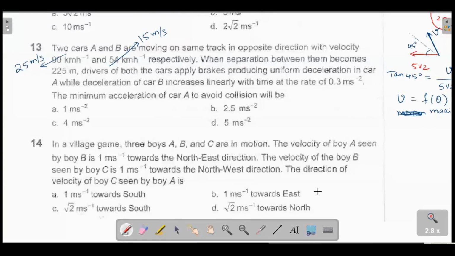And when the separation between them becomes 225 meter, both the drivers of the cars apply brakes, producing uniform deceleration in car A, while the deceleration of B decreases linearly with time at a rate of, actually this is a problem. If deceleration should have a rate, this should not be the units. The units of this should be meter per second square per second. So 0.3 meter per second cube you have to take.